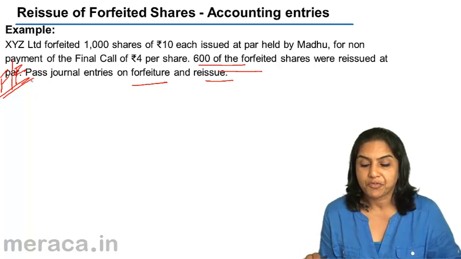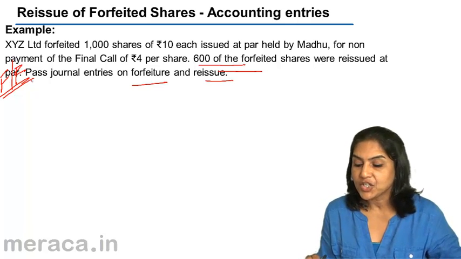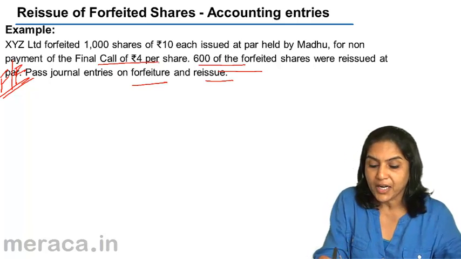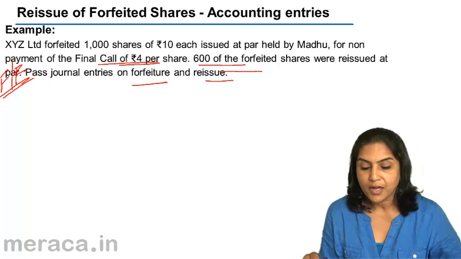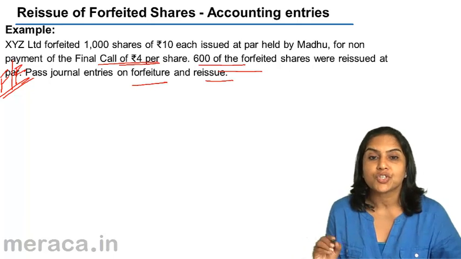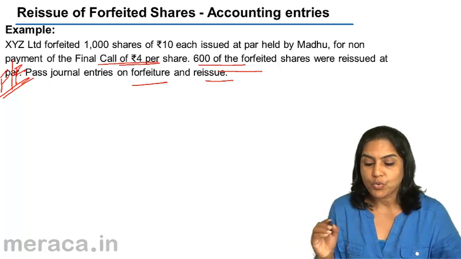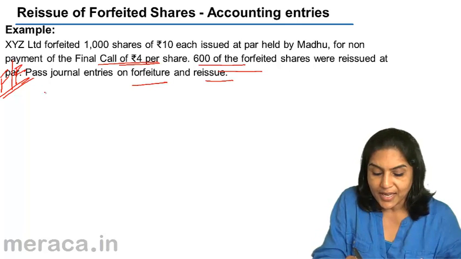How many shares did they forfeit? 1000 shares, 10 each at par, for non-payment of a final call. So it's a fully called up share. 4 rupees was not paid. Therefore 6 rupees must have been paid. So what is our entry on forfeiture? The entry is